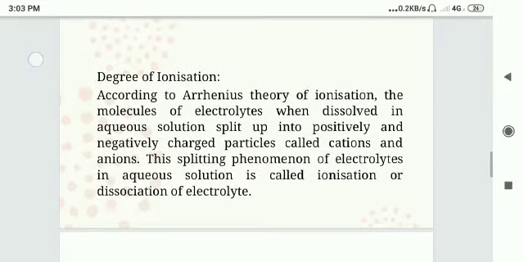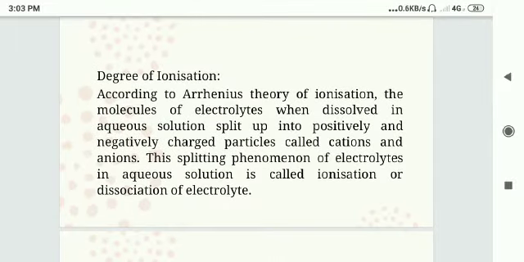Degree of ionization. According to the Arrhenius theory of ionization, the molecules of an electrolyte, when dissolved in aqueous solution, split up into positively and negatively charged particles called cation and anion. A positively charged ion is called a cation and a negatively charged ion is called an anion. This splitting phenomenon of an electrolyte in aqueous solution is called ionization or dissociation.